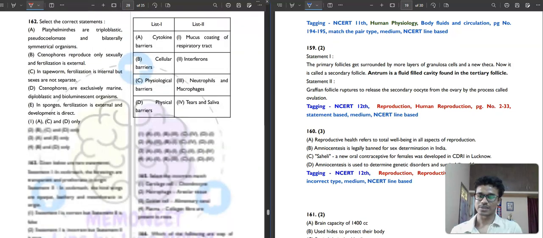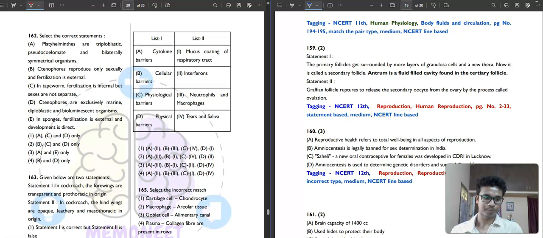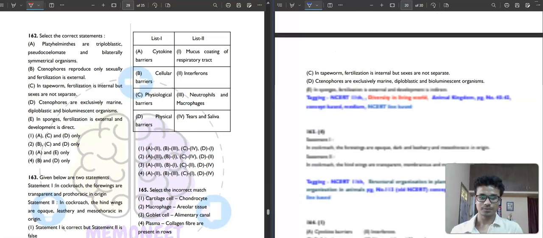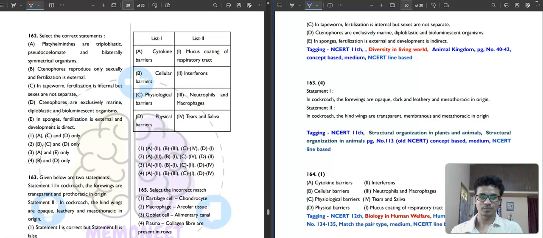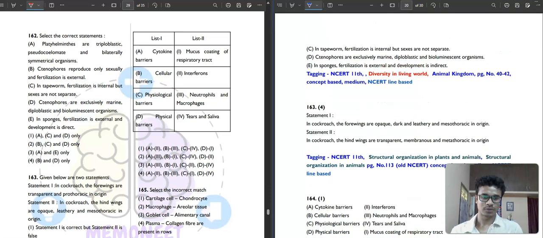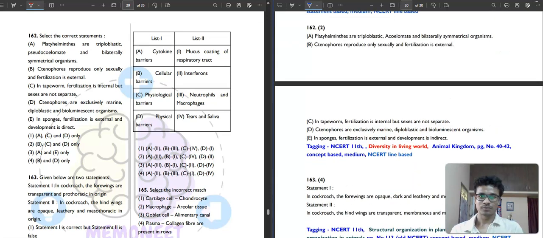Then question number 162. It is saying to select the correct statement. Platyhelminths are triploblastic, pseudocoelomate and bilaterally symmetrical organisms. Platyhelminths are triploblastic, correct, but they are not pseudocoelomate, they are acoelomate. So this is not correct.